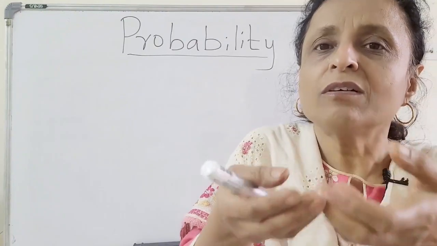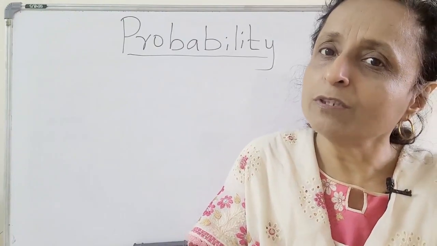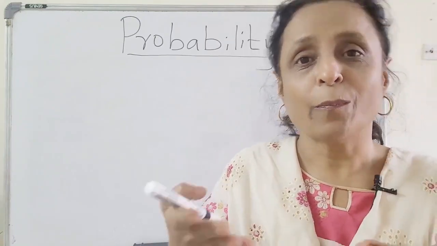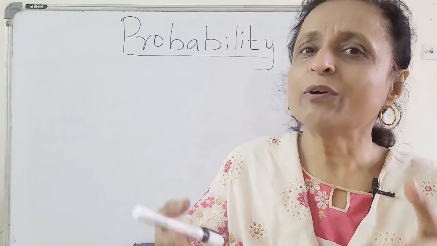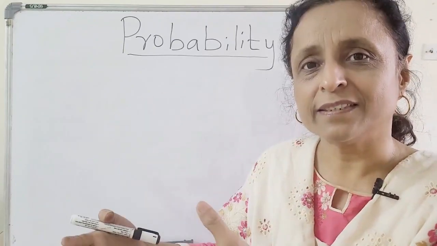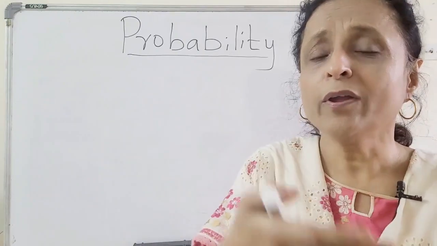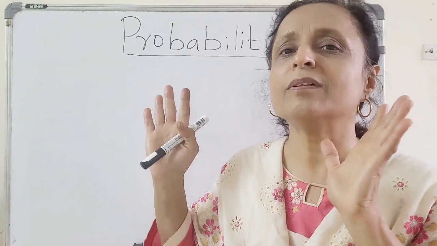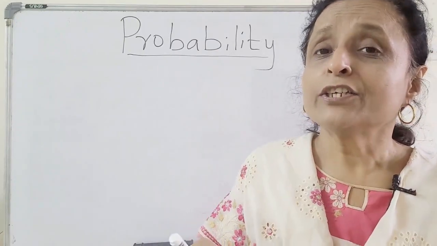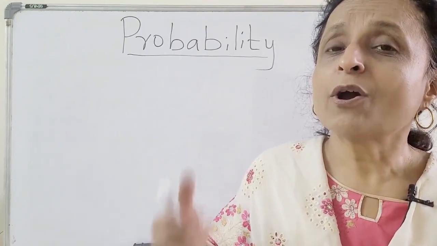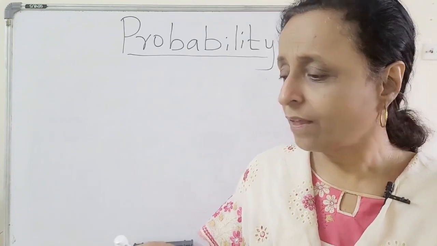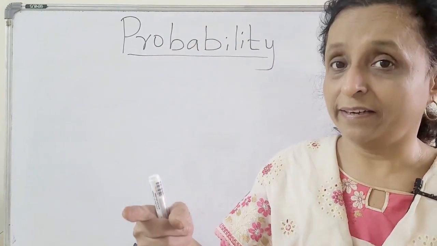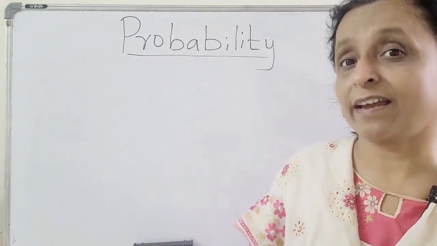So what is the outcome? A boy and girl being born together. So what is the event? The boy and the girl are born. So this is how probability works. It might be girl, boy, boy. Let us start with a simple event, that is tossing a coin. It's very easy. You take a coin and toss. You might get head or you might get tail.